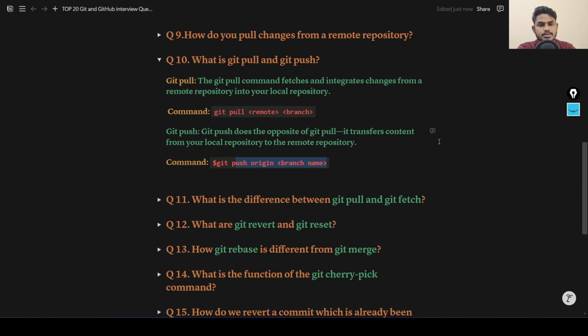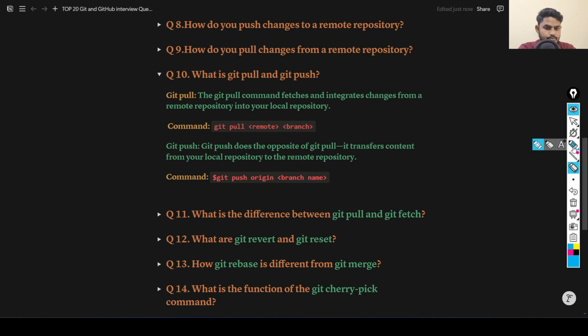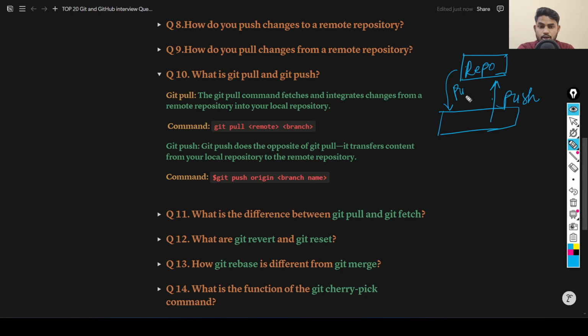Let's understand this with an example. Suppose this is your remote repository, and this is your local repository. When you need to push your code from local to remote repository, you need to hit the push command. And if you want to take changes from remote to local, then you use the git pull command. This is how you can identify git pull and git push. This is the difference between git pull and git push. Let's move to the next question.